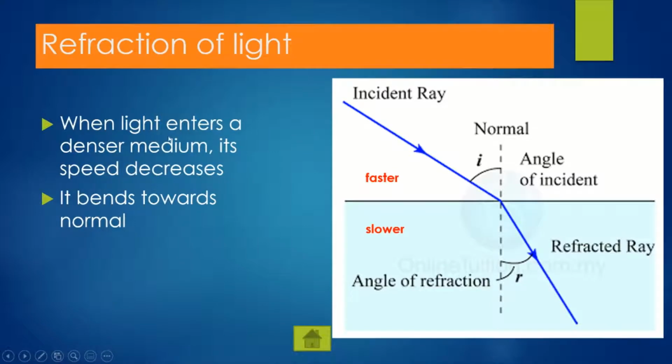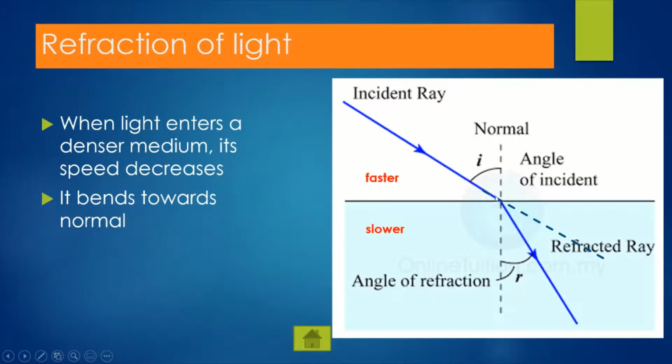So when light enters a denser medium, for example, water or glass, the speed slows down, the speed decreases, and it bends towards the normal. You can see it bends towards the normal. What do we mean by bending towards the normal? As you see, this dotted line shows the path if the incident ray does not bend.